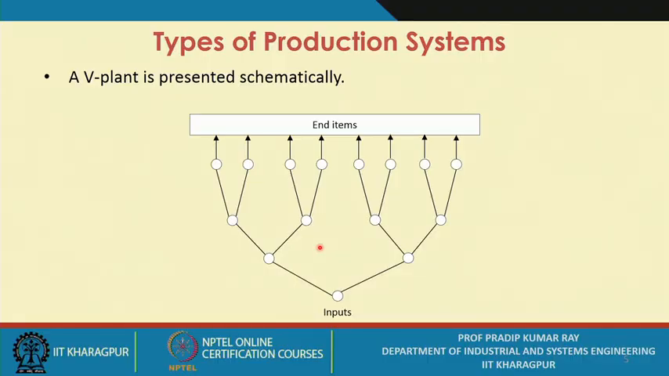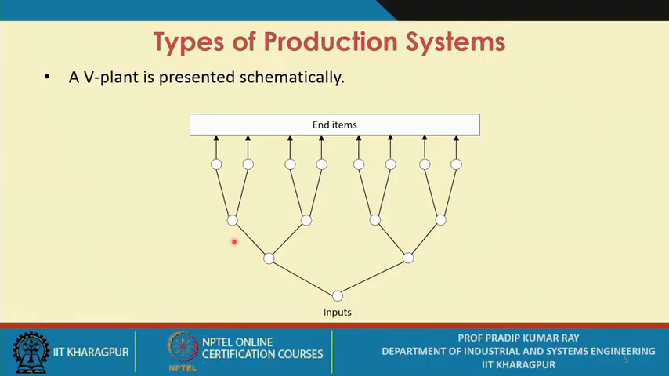That's why the allocation of the resource at a particular point in the production system, the scheduled release points, is a very critical issue. Otherwise there could be starving or there could be blocking. Now the next important question is, how do you represent a V plant?